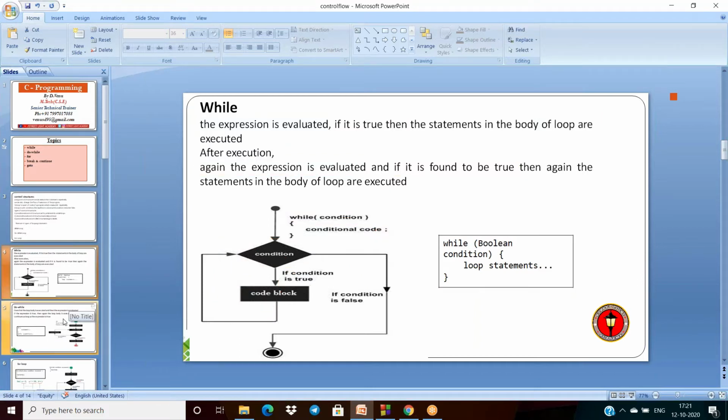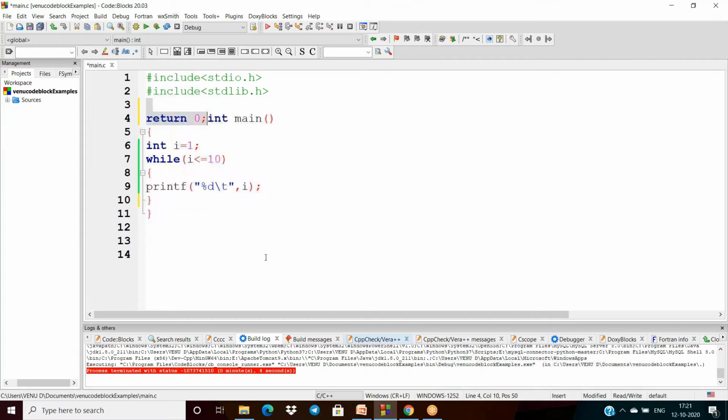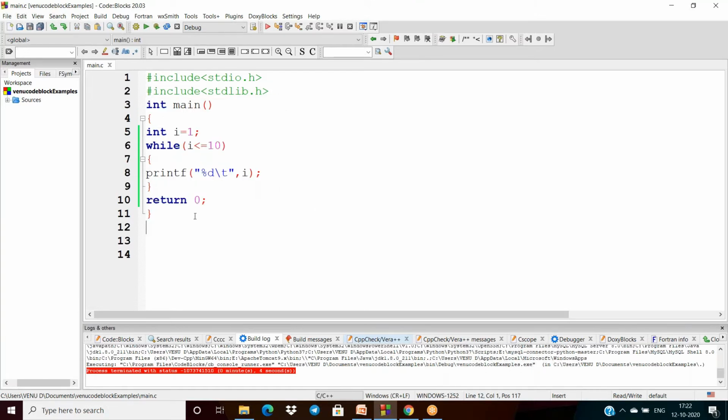After this I want to give an example of while. My intention is to print the numbers 1 to n.